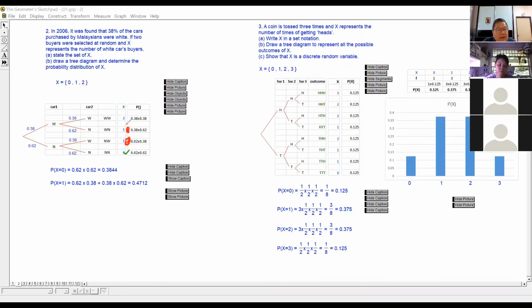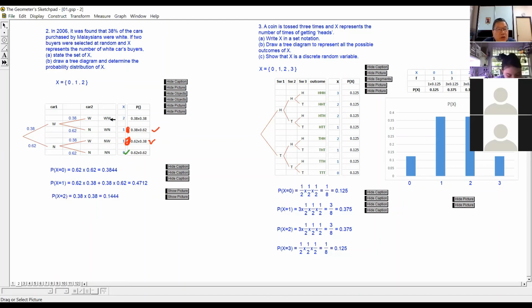You have to add up these two: 0.62 times 0.38, which is this one, then 0.38 times 0.62, which is this one. The answer is 0.4712.